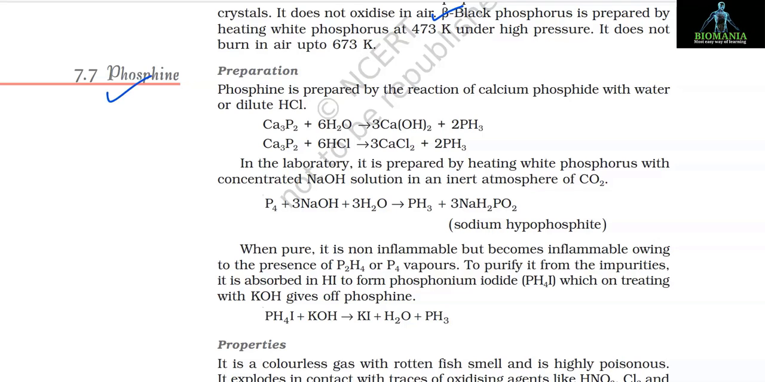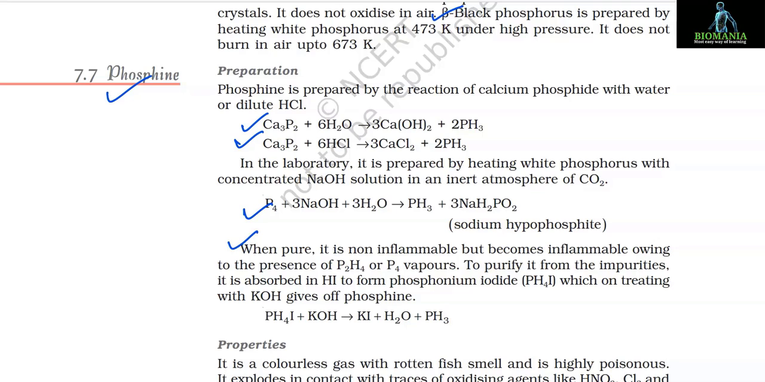7.7 Phosphine. Preparation. Phosphine is prepared by the reaction of calcium phosphide with water or dilute HCl. The reactions are Ca3P2 + 6H2O gives 3Ca(OH)2 + 2PH3. The next reaction is Ca3P2 + 6HCl gives 3CaCl2 + 2PH3. In the laboratory, it is prepared by heating white phosphorus with concentrated NaOH solution in an inert atmosphere of CO2. P4 + 3NaOH + 3H2O gives PH3 + 3NaH2PO2, and it is sodium hypophosphite.